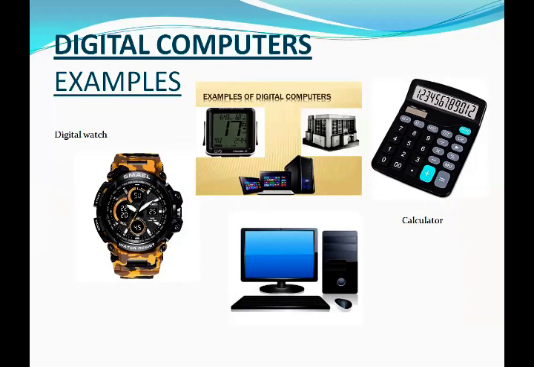LCD is the abbreviation of liquid crystal display. Digital computers are used in business, education, research, scientific calculation, etc. Digital computers are programmable devices in which the user gives operating instructions through programs or software.